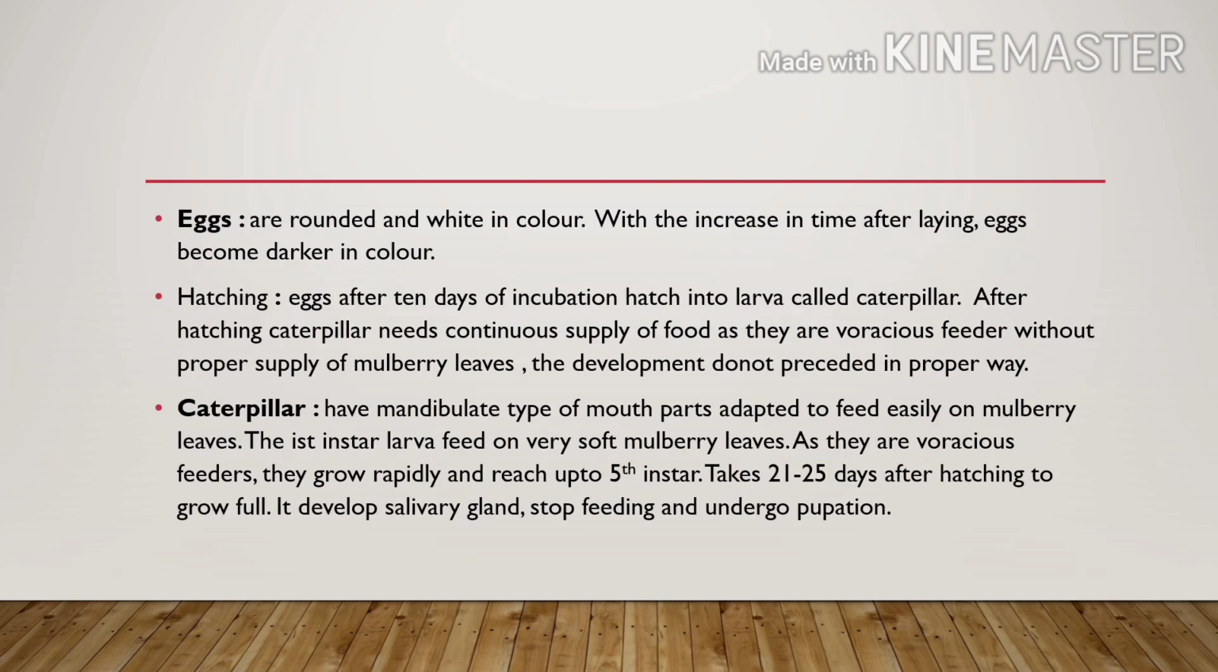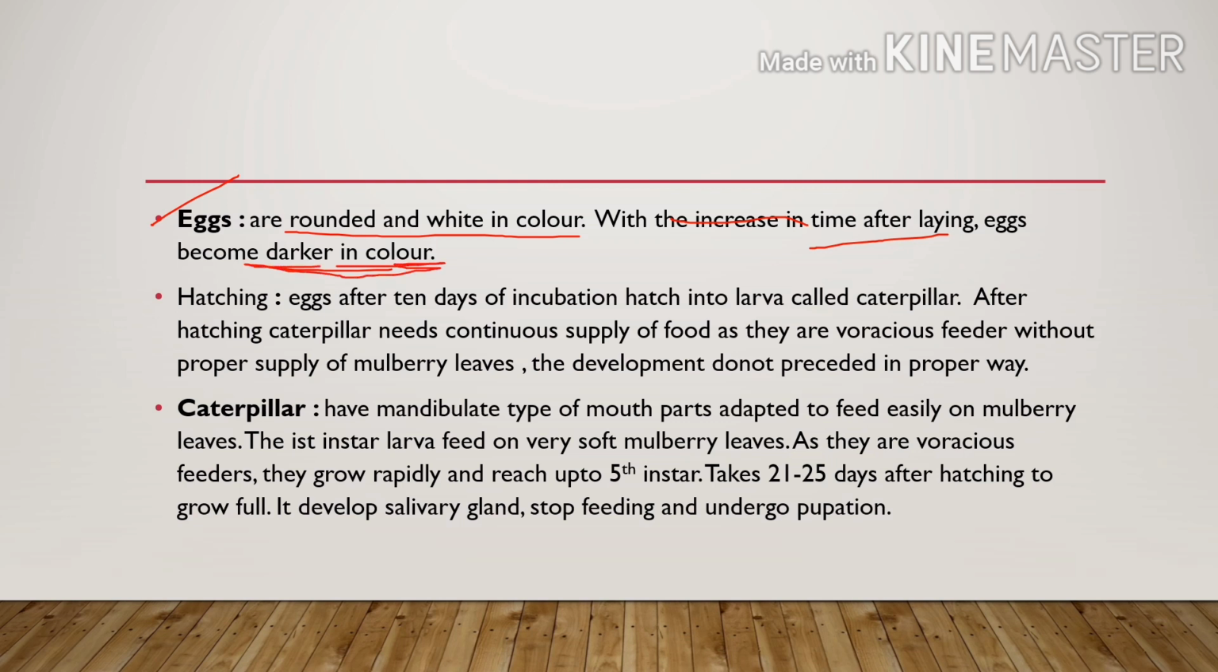So next is eggs, right? Eggs are rounded and white in color. With the increase in time after egg laying, eggs become darker in color. So the color of eggs is not the same as it was during the first day. Its color becomes darker and darker day by day.